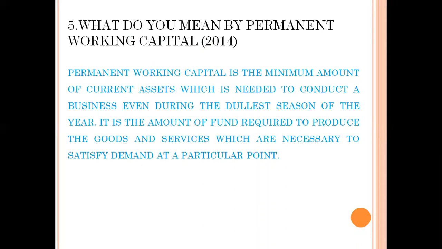What do you mean by permanent working capital? It has appeared in 2014. Permanent working capital is the minimum amount of current asset which is needed to conduct a business even during the dullest season of the year. It is that amount of fund required to produce the goods and services which are necessary to satisfy the demand at a particular point. It represents the current assets which are required on a continuous basis over the entire year of any business. It is maintained as a source to carry on the operations at any given point of time.